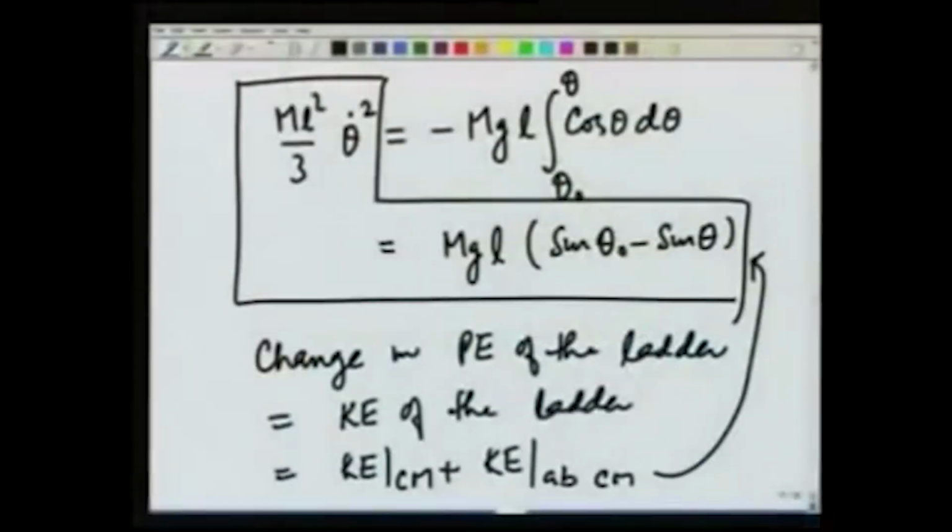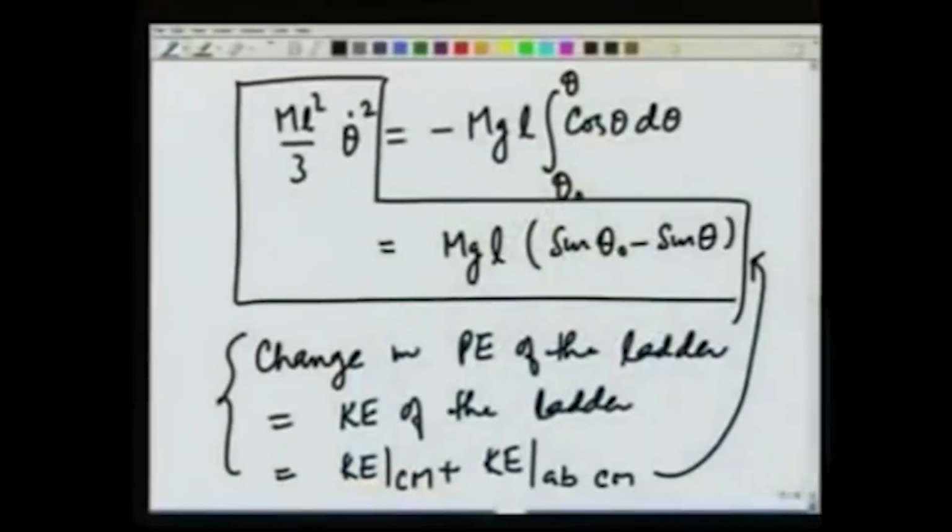Nonetheless, this equation is now the equation that would lead to the answer. So, please try this, that derive this directly from the energy conservation equation.